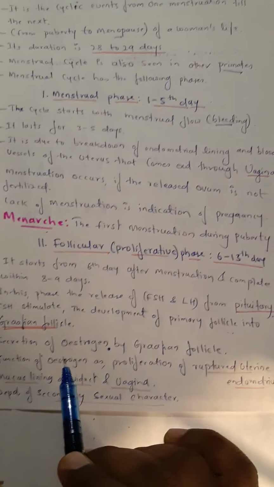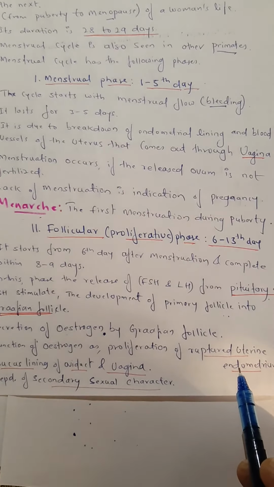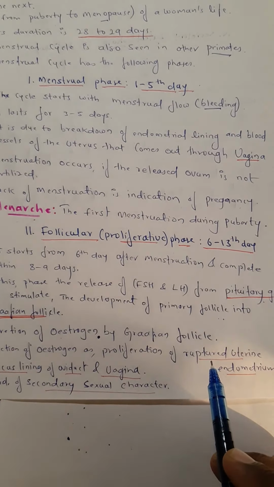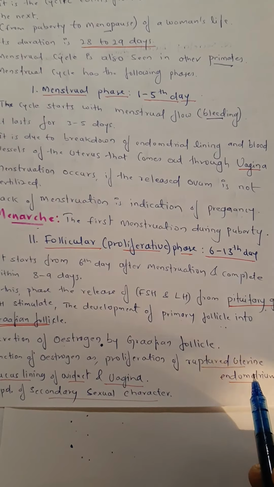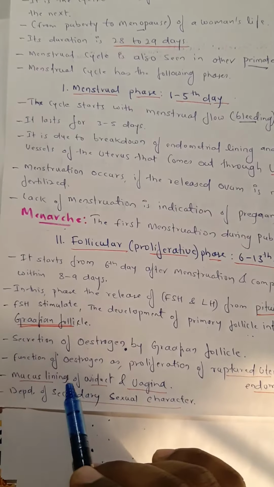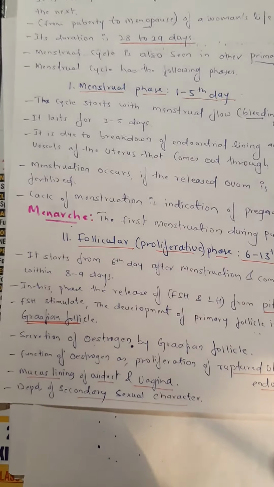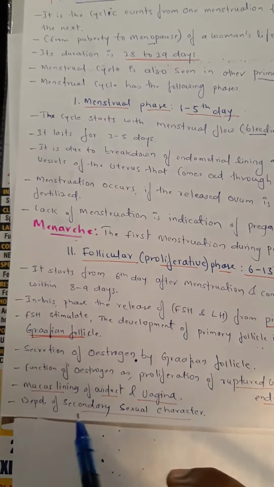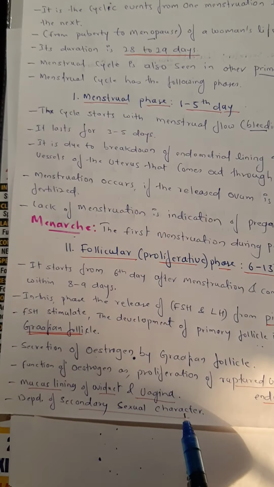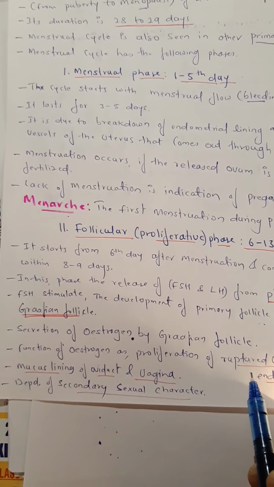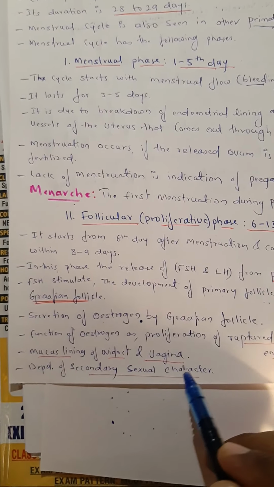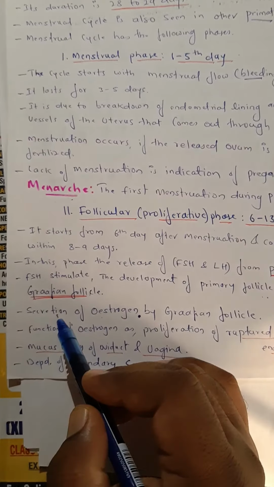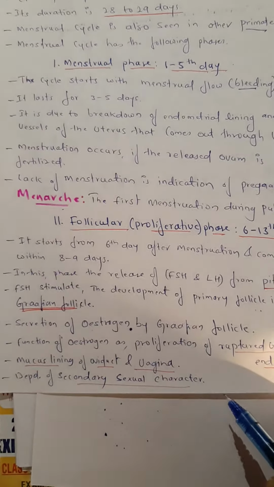Yes. So ultimately, the function of estrogen is the repairing proliferation of the ruptured uterine endometrium lining, the oviduct, and the vagina. It also plays a role in the development of secondary sexual characters of the female. The female secondary sexual characters are developed because of the presence of the hormone estrogen.